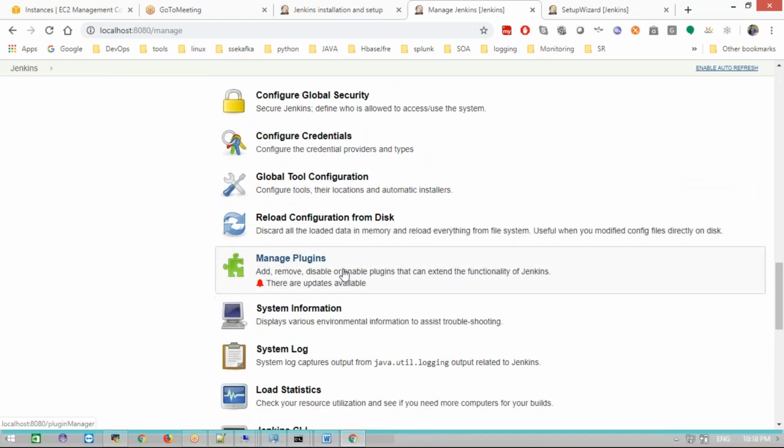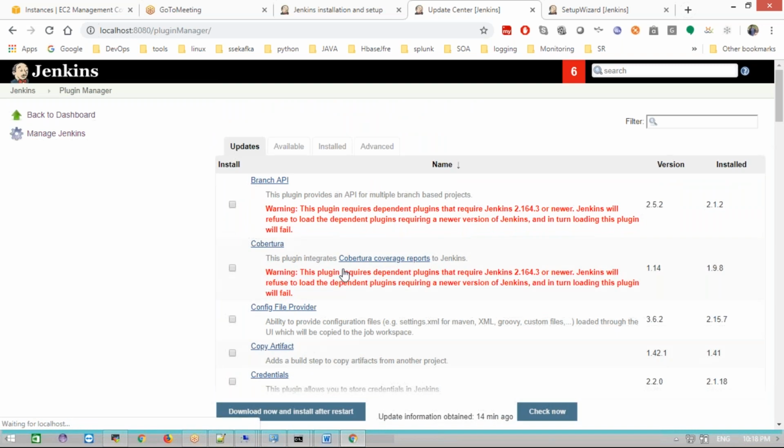Now, this is the Plugins section, which is very important. If you have already installed something and a new version of that plugin is released, it comes under the Updates section. Available means, as I told you, Jenkins has 400-plus plugins, and those plugins are listed under the Available tab.